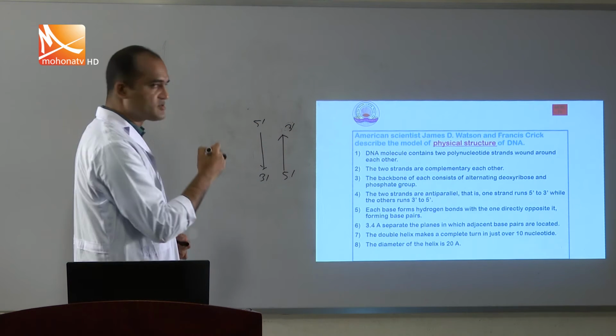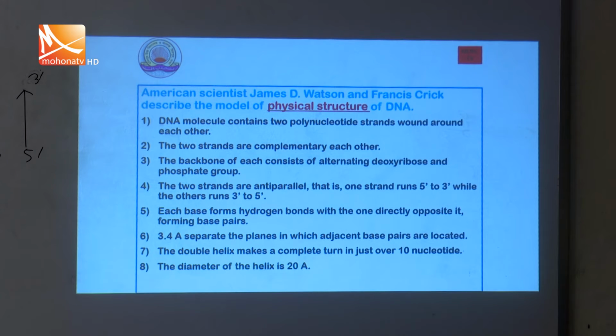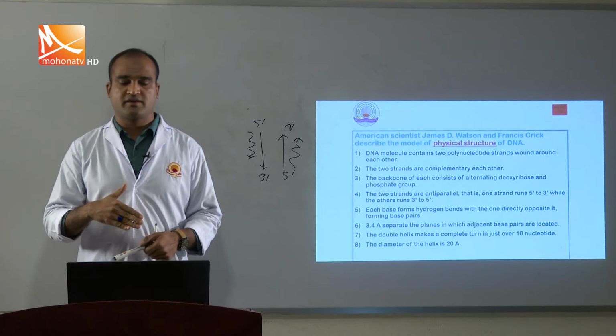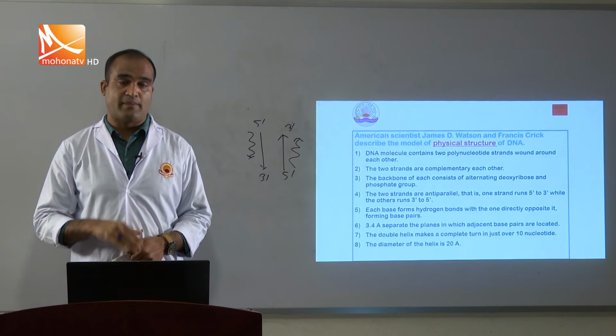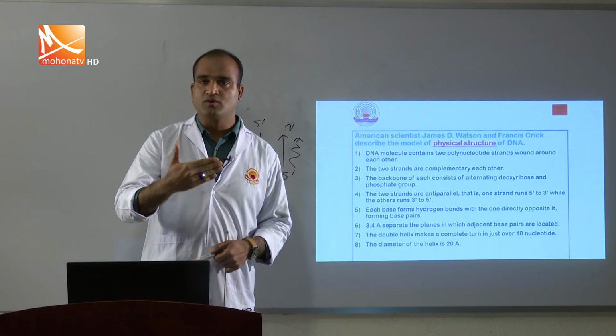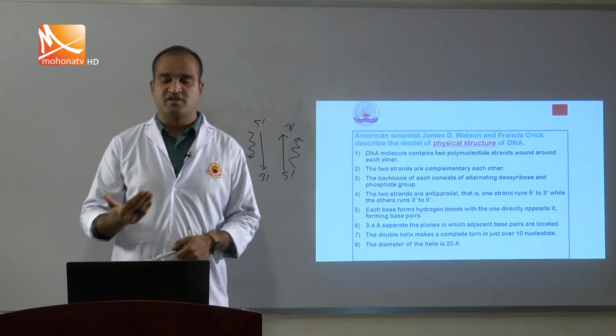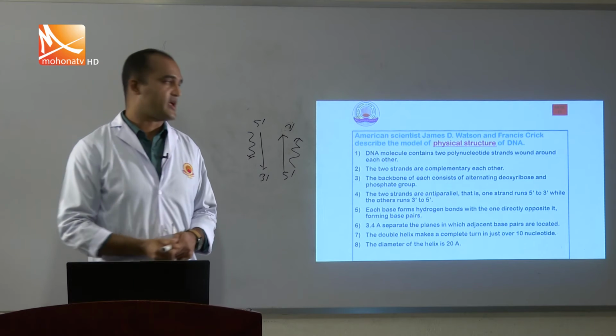But DNA always grows in the 5 prime to 3 prime direction. And the bases are joined with hydrogen bonds. In one double helix turn, about 10 nucleotides are attached to each other, and the length of the turn is about 34 angstrom.